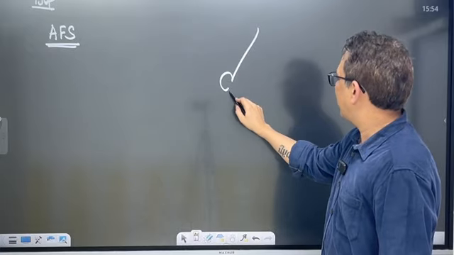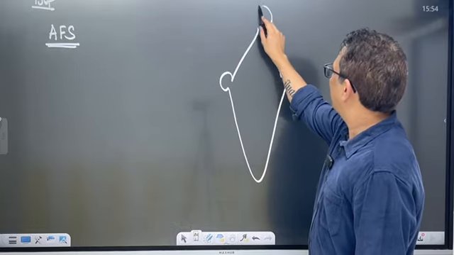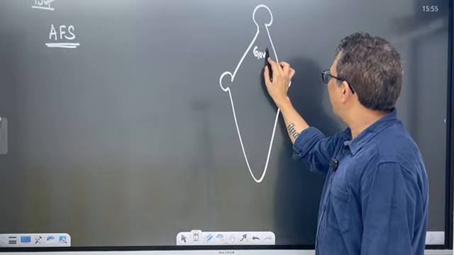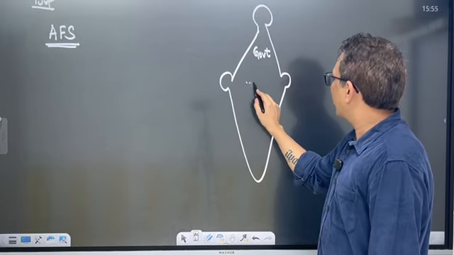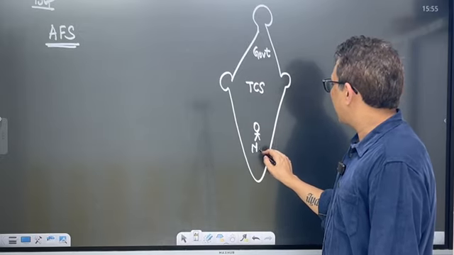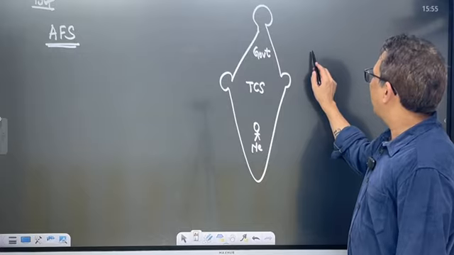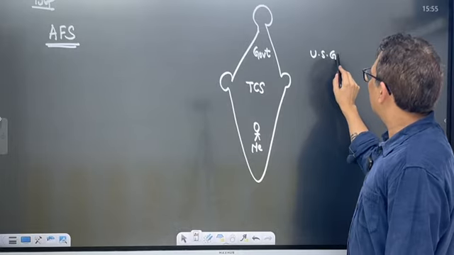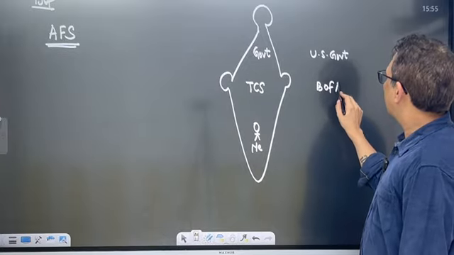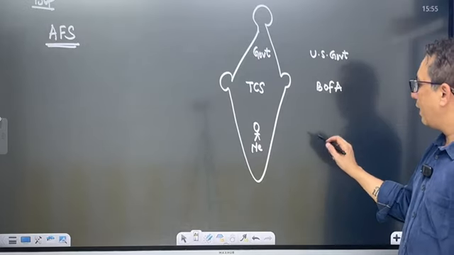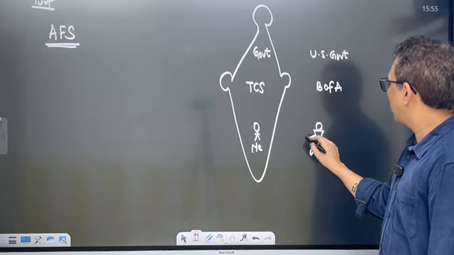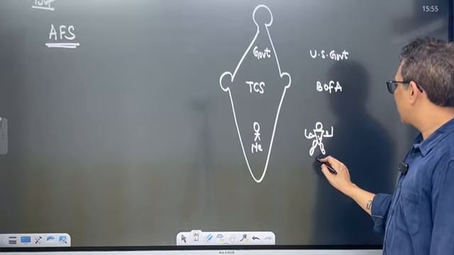Suppose this is India. So we can have the Indian government, we can have an Indian corporate, TCS, we can have an Indian individual, say me, right? We can have the US government, we can have a US bank, say BoFA, Bank of America, and we can have a foreigner, say Tom Cruise.